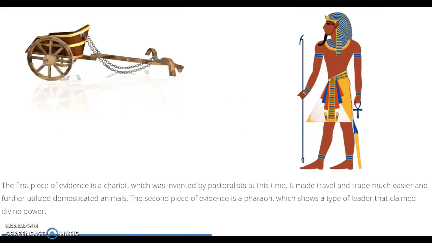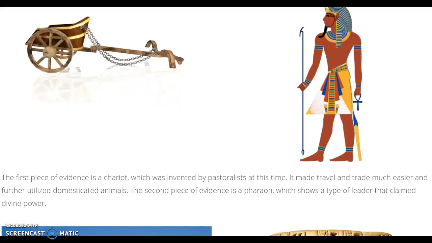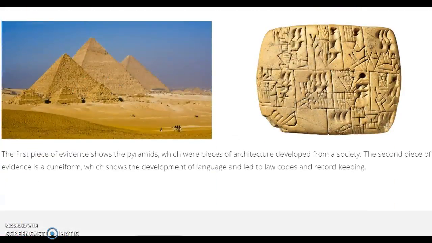The second ones were the chariot, which was invented by pastoralists, and it made travel and trade easier because it used horses instead of all just manpower, and it also utilized the wheel, which was a development back in Key Concept 1.2. And then the second one was a pharaoh, because it shows a leader that claimed divine power. He was seen as a god, or at least a divine person, so he was very important to that culture, and he led them.